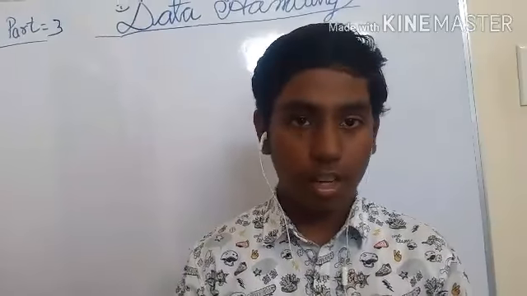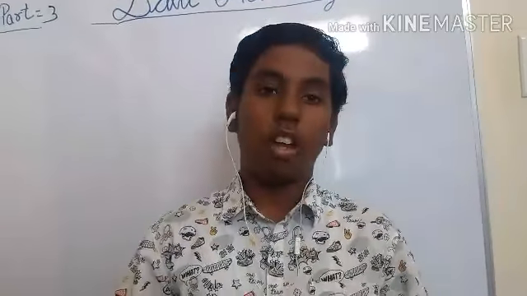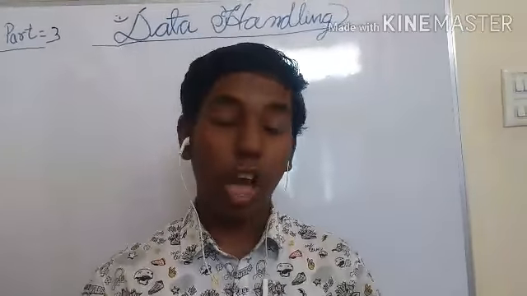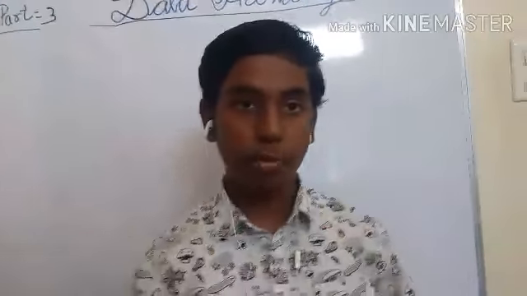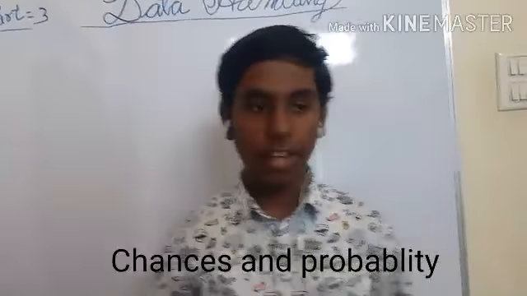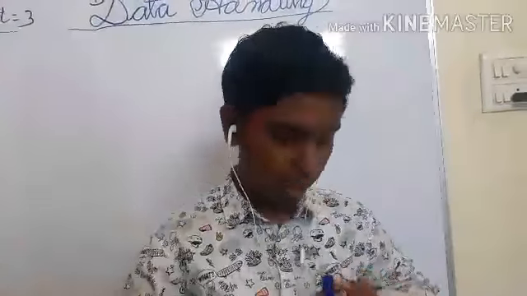So in part 2 we discussed the pie chart, or circular chart, and the drawing of a pie chart. In part 3, I am going to explain chances and probability. I'll give you an example and explain with that only.